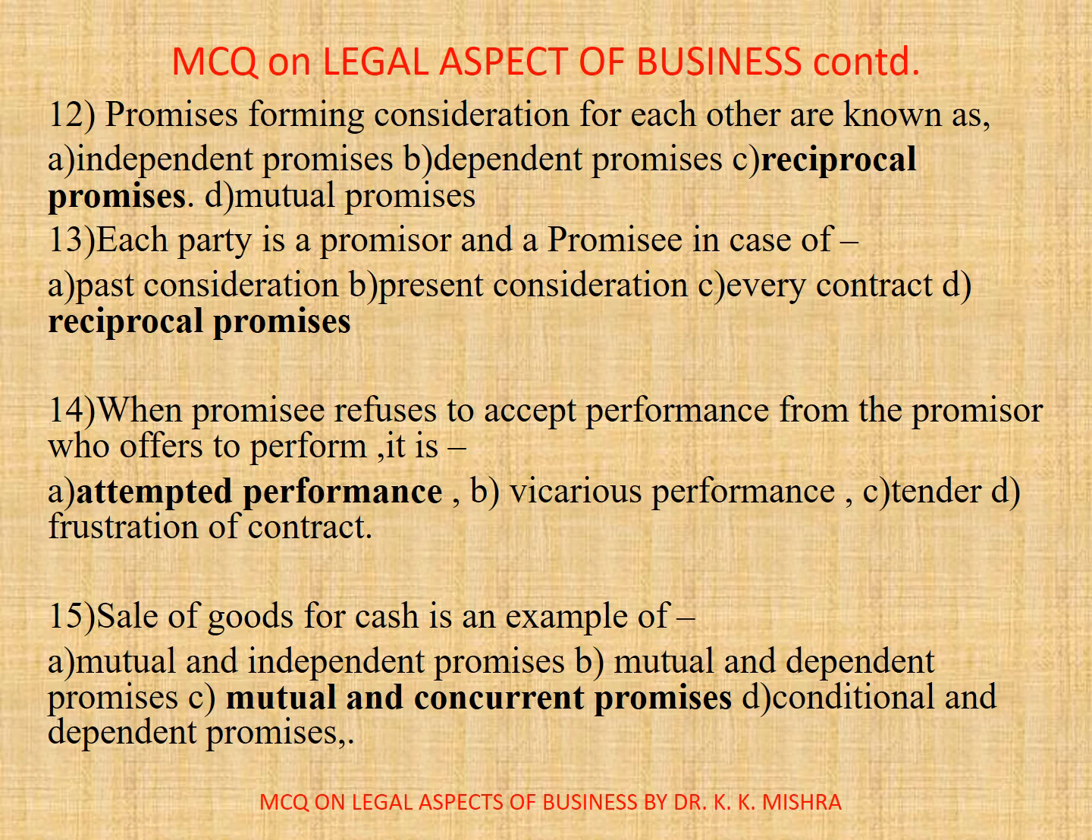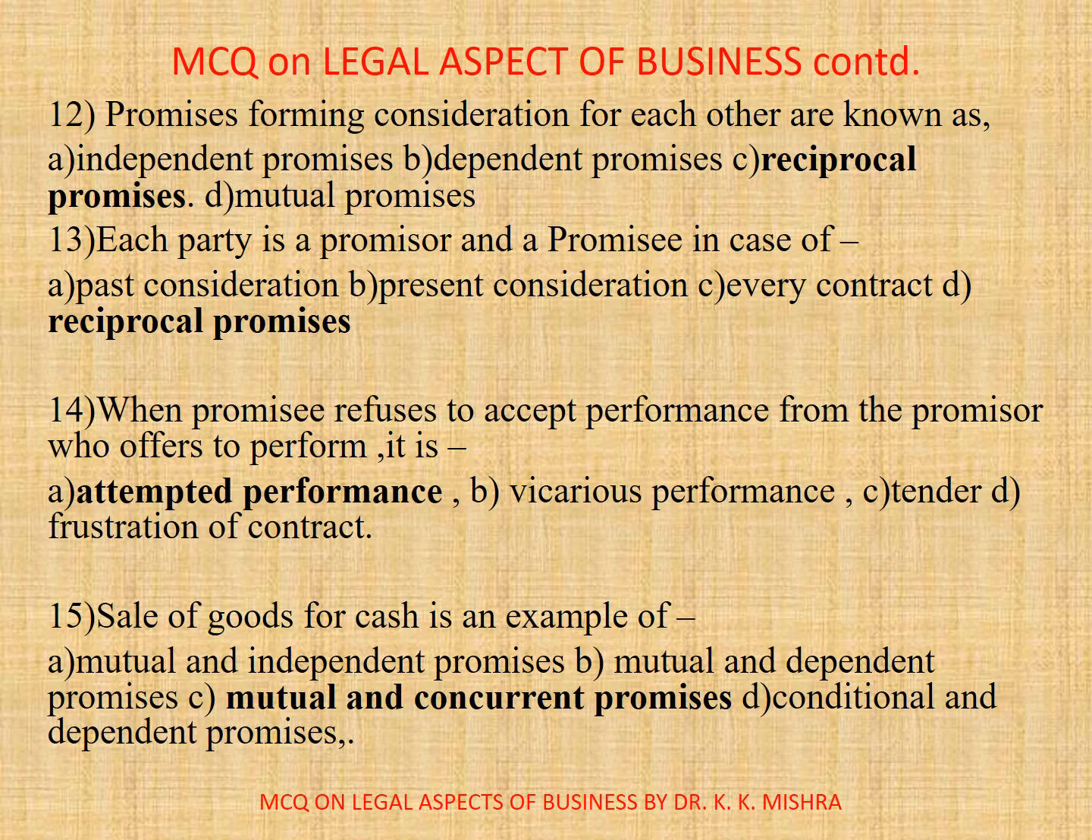13. Each party is a promisor and a promisee in case of: A. Past consideration, B. Present consideration, C. Every contract, D. Reciprocal promises. Correct option is D. Reciprocal promises. Question number 14. When promisee refuses to accept performance from the promisor who offers to perform, it is, options are: A. Attempted performance, B. Vicarious performance, C. Tender, D. Frustration of contract. Correct option is A. Attempted performance.